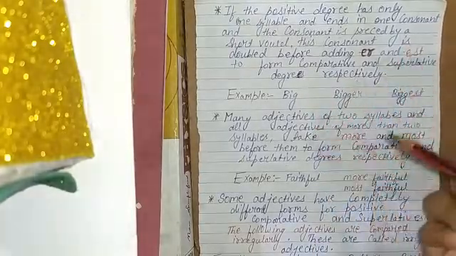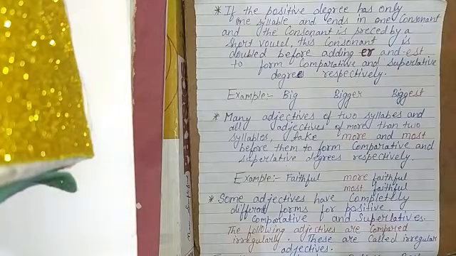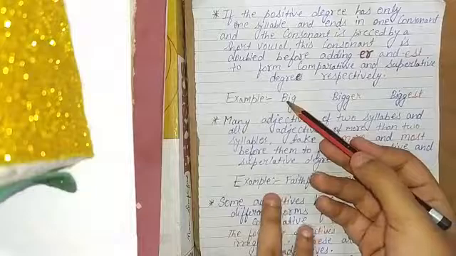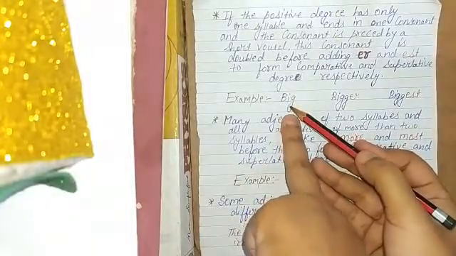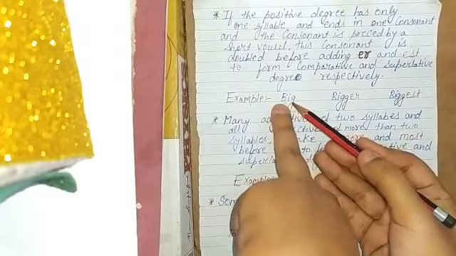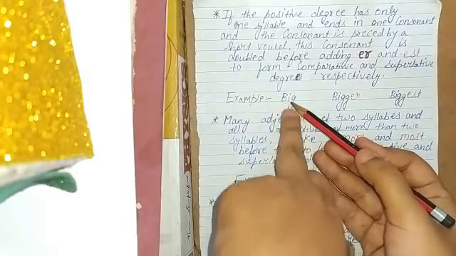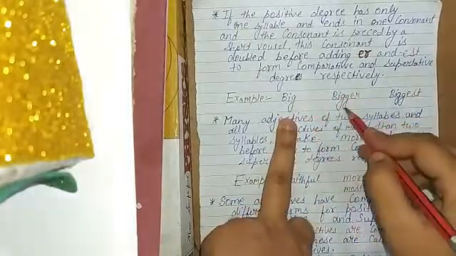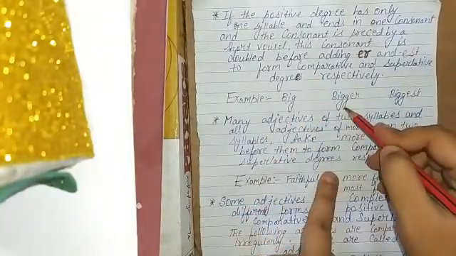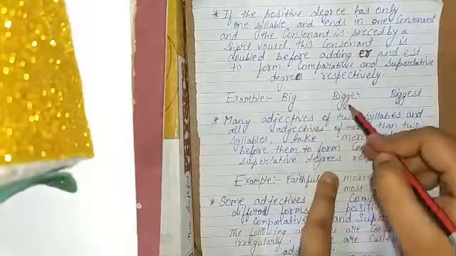If I talk about big, it has only one syllable and it's ending with a consonant. It is starting with a consonant and ending with a consonant, and in the middle it has a vowel sound. So the ending consonant will get doubled in this case, like big, bigger, biggest.